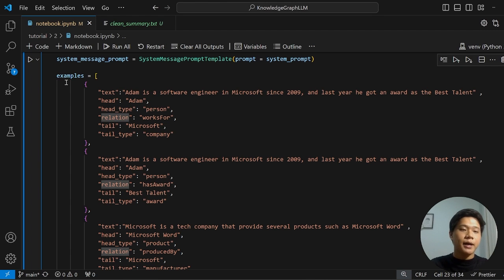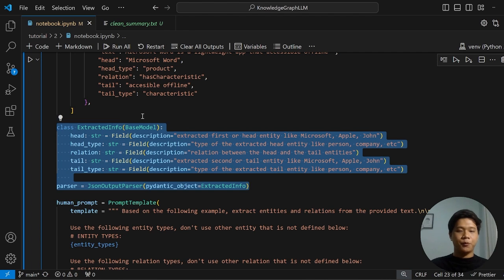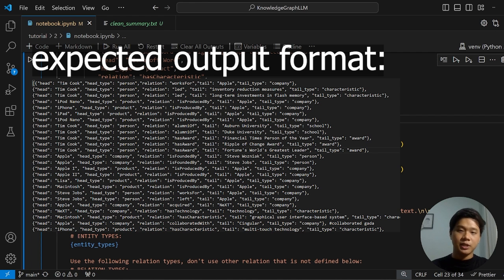I've also defined the examples. So, Adam is a software engineer at Microsoft since 2009, and last year he got an award as the best talent. So the head is Adam, and the head type is person, who works for Microsoft, with Microsoft as a company. And here, Adam has an award as the best talent, and many more. The next part is I define an output parser. Since I want the output to be a list of JSON, I need a JSON output parser.